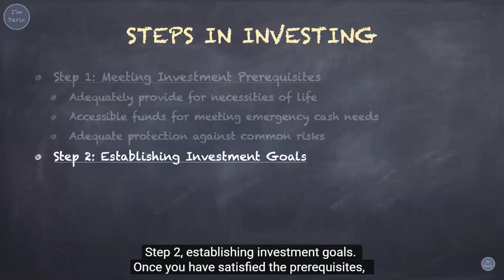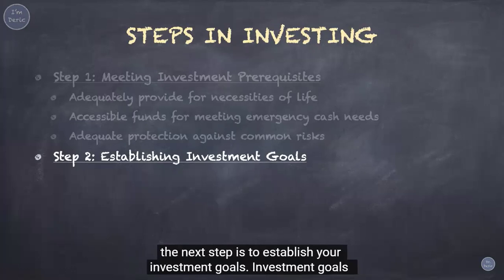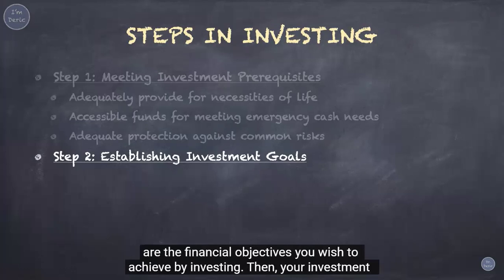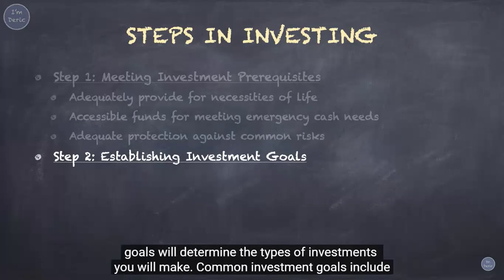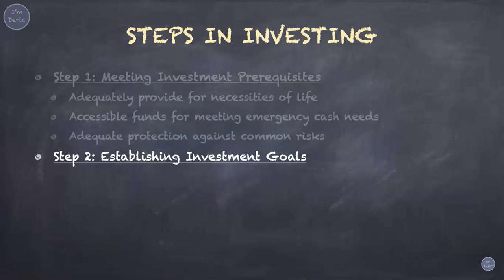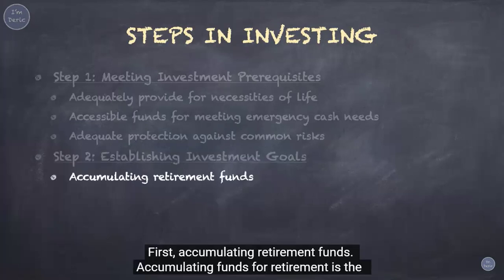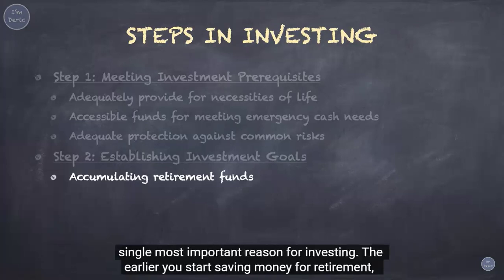Step 2. Establishing investment goals. Once you have satisfied the prerequisites, the next step is to establish your investment goals. Investment goals are the financial objectives you wish to achieve by investing. Then, your investment goals will determine the types of investments you will make. Common investment goals include: first, accumulating retirement funds. Accumulating funds for retirement is the single most important reason for investing.